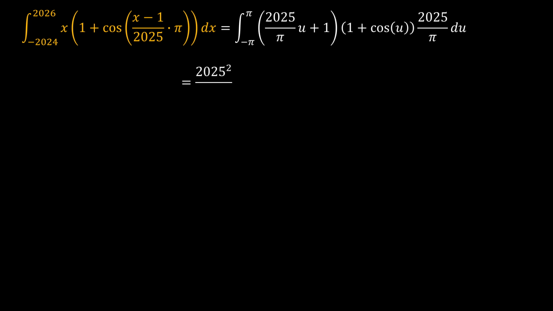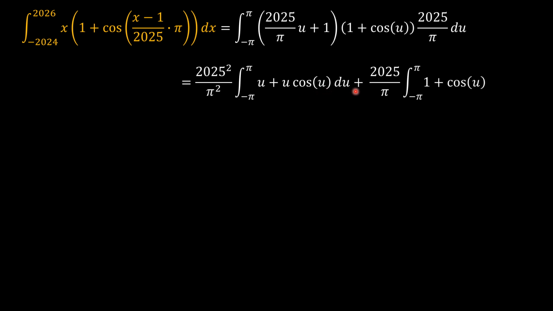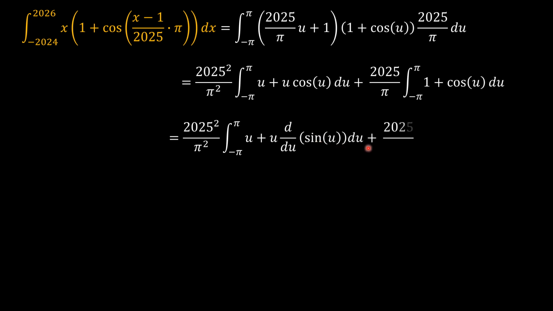and we have now 2025 squared over pi squared, the integral of u plus u cosine u, and then with this we have only 2025 over pi integral of 1 plus cosine u. And so we could go ahead and express cosine u as a derivative of sine u,